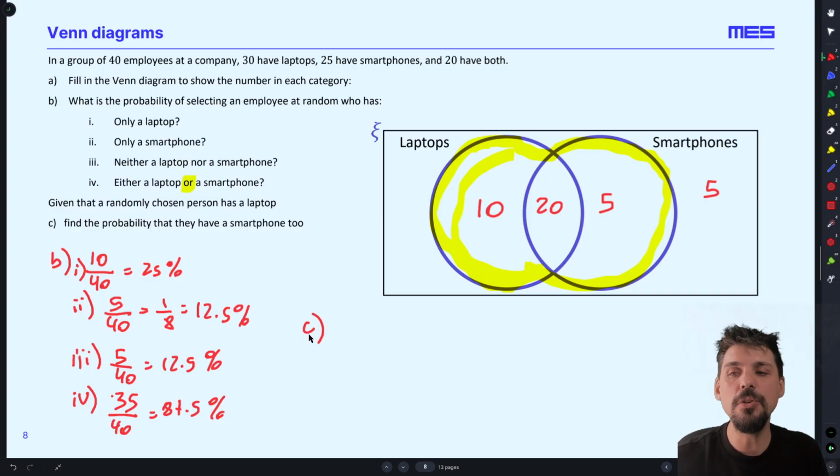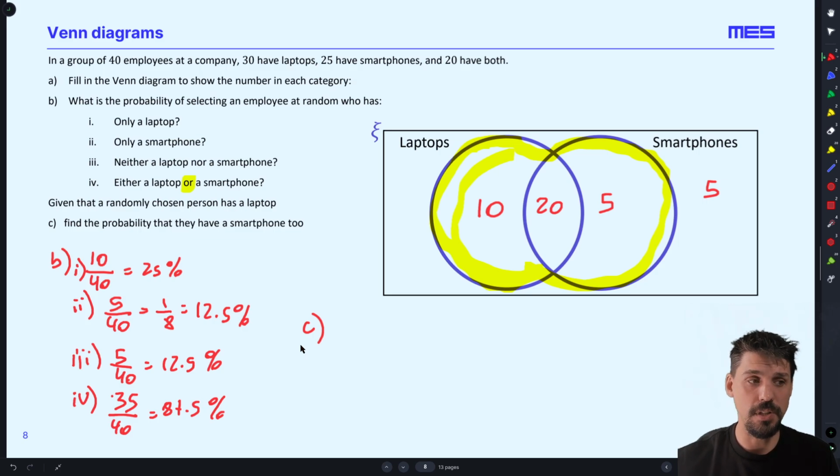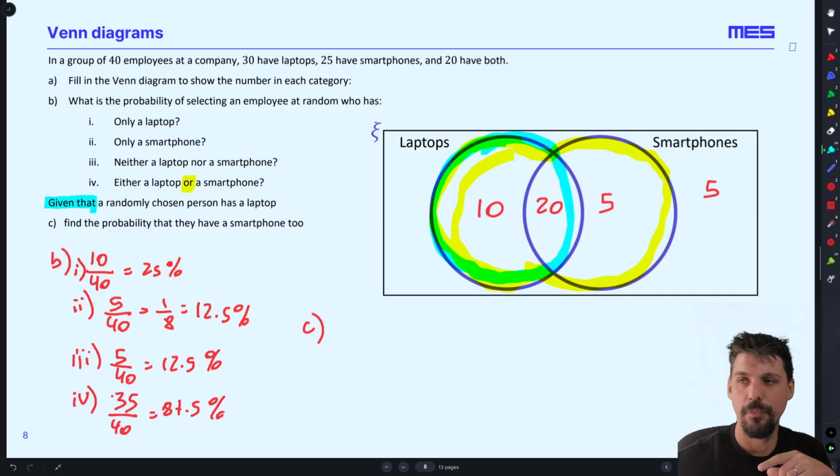Now we're going to introduce a new layer. Like I said, so far probability has been incredibly intuitive. It's a language we use in our day-to-day without necessarily realizing it. We're just counting good things out of the total number of things. Now, this next term is an incredibly important one in terms of interpreting the language: given that they have a laptop. So we're going to choose someone with a laptop, which means I'm now only looking here.